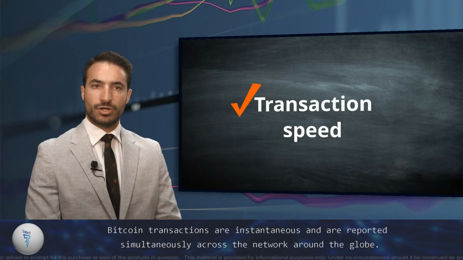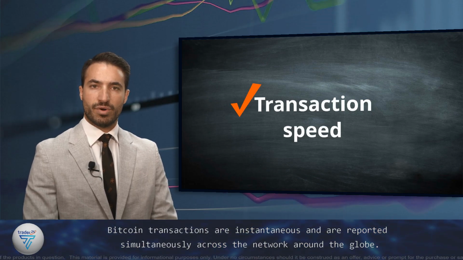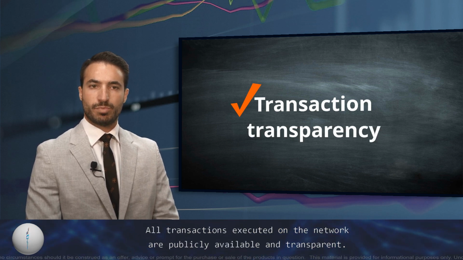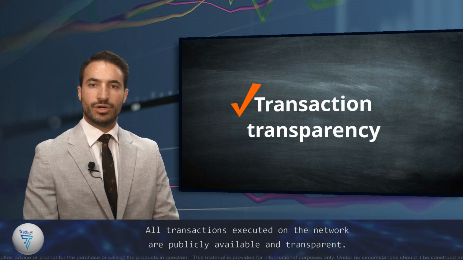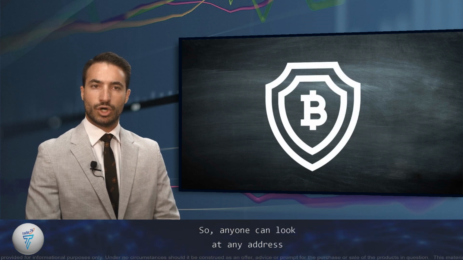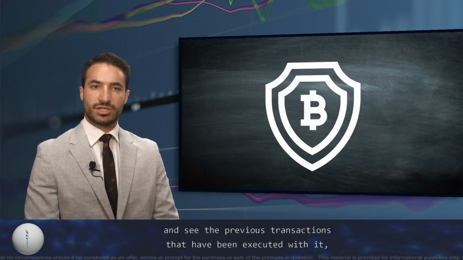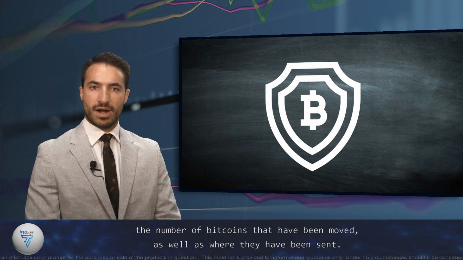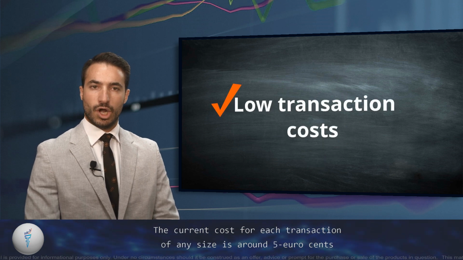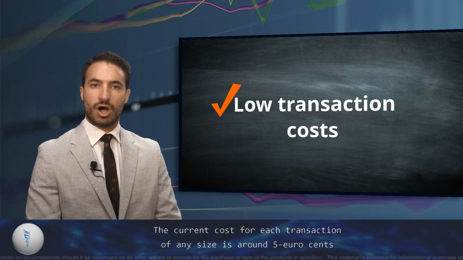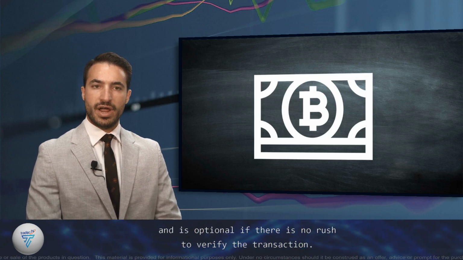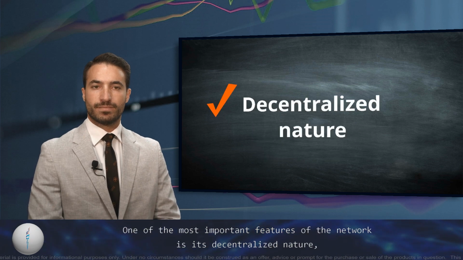Transaction speed. Bitcoin transactions are instantaneous and are reported simultaneously across the network around the globe. Transaction transparency. All transactions executed on the network are publicly available and transparent. So anyone can look at any address and see the previous transactions that have been executed with it, the number of Bitcoins that have been moved, as well as where they have been sent. Low transaction costs. The current cost for each transaction of any size is around 5 euro cents and is optional if there is no rush to verify the transaction.